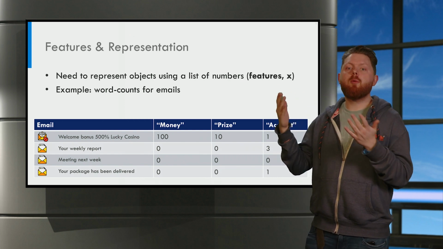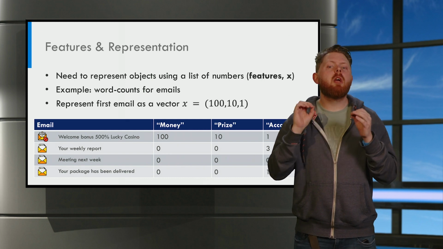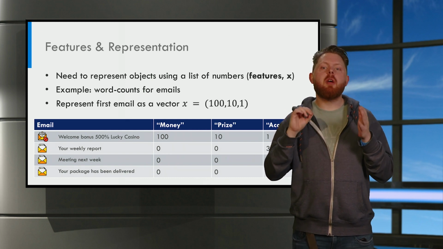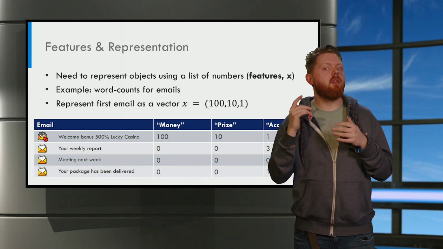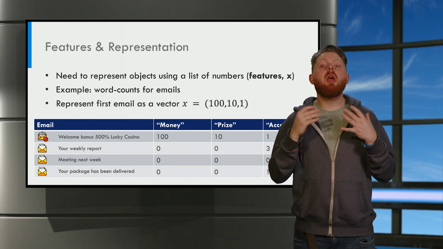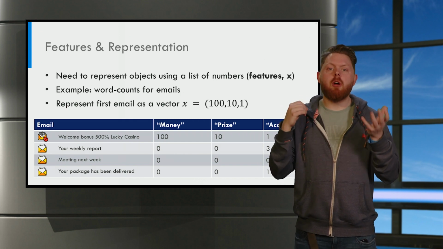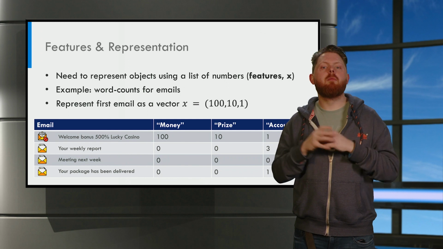Here we can see the different word counts for different emails. We can represent every email as a vector, a list of numbers designated by X. In case of the first email, we would get a vector of 100, 10 and 1.